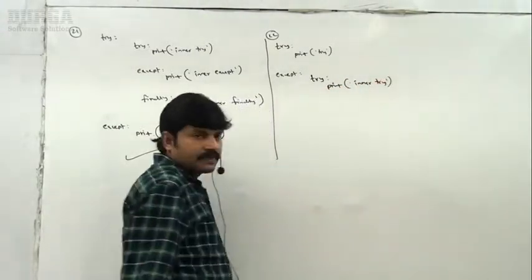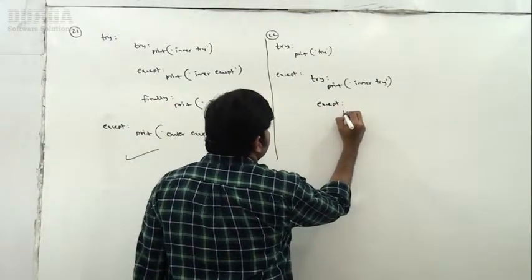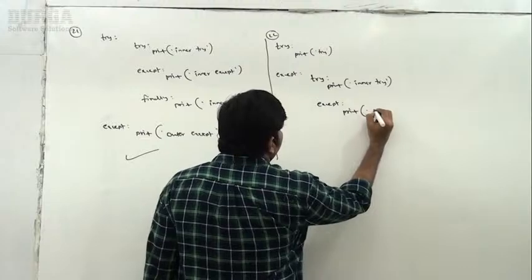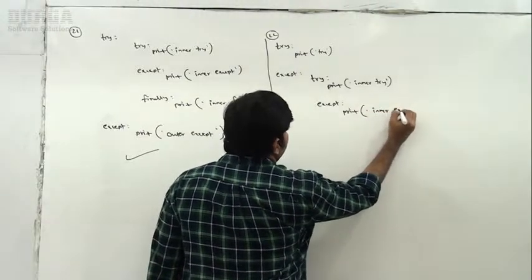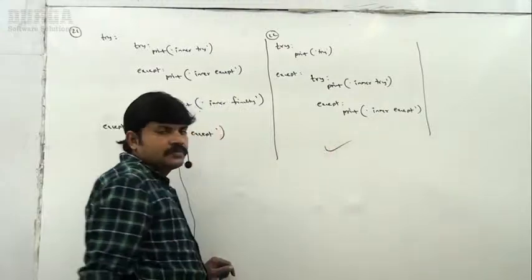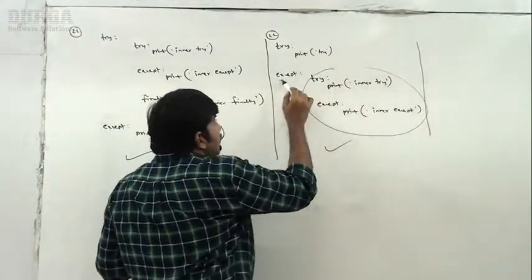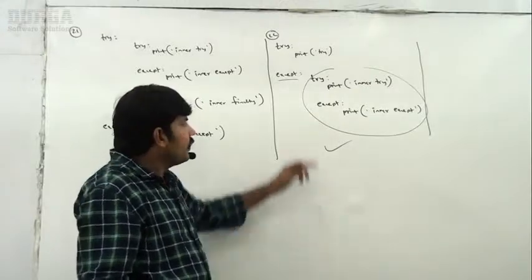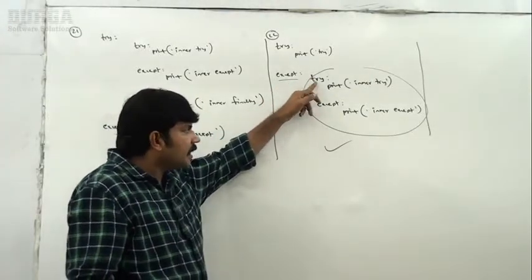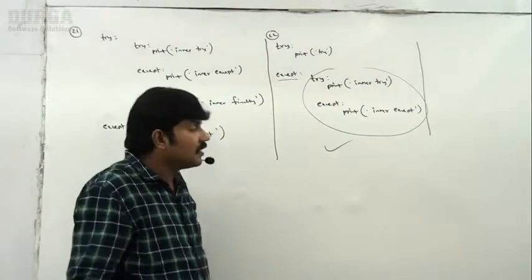Next here except, print of inner except, like this I'm taking. So where am I defining this try except? Inside the except block. So inside the except block you can take try except else finally, perfectly acceptable.